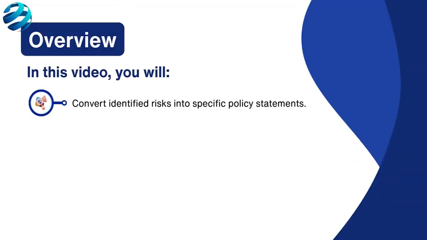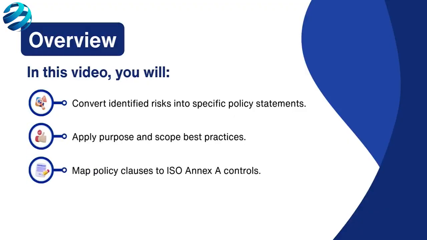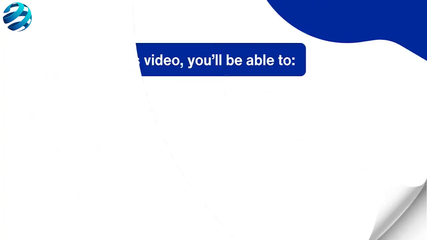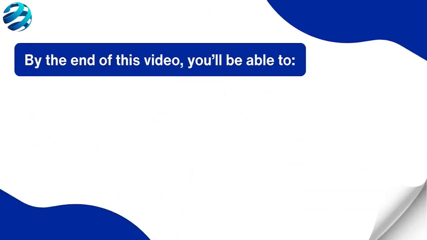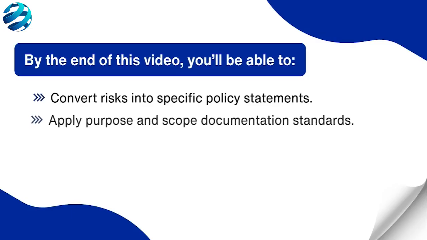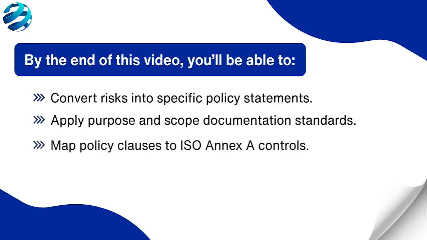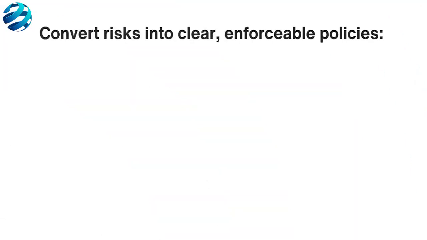In this video, we'll convert identified risks into specific policy statements, apply purpose and scope best practices, and map policy clauses to ISO Annex A controls. By the end of this video, you'll be able to convert risks into specific policy statements, apply purpose and scope documentation standards, and map policy clauses to ISO Annex A controls. Now we get to the heart of policy drafting, translating risk into clear, concise, and auditable management directives.